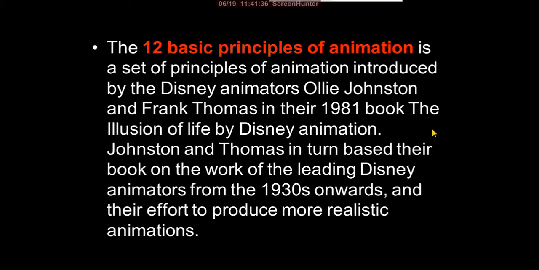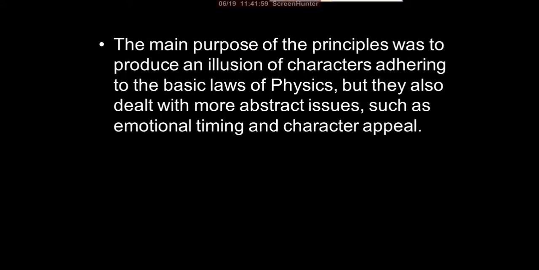Johnston and Thomas in turn based their book on the work of the leading Disney animators from the 1930s onwards and their efforts to produce more realistic animation. That is the main goal. The purpose of the principles was to produce an illusion of characters adhering to the basic laws of physics, but they also deal with more abstract issues such as emotional timing and character appeal.